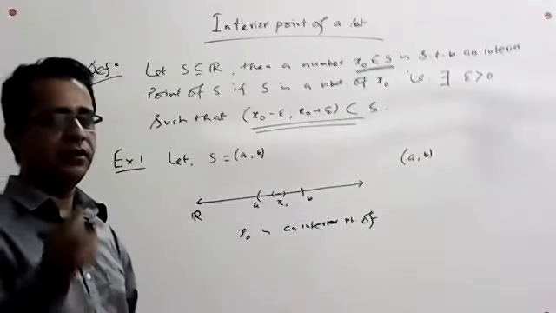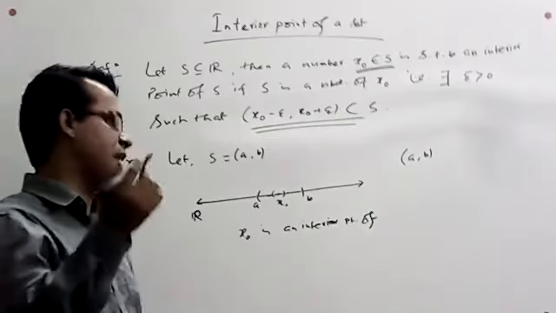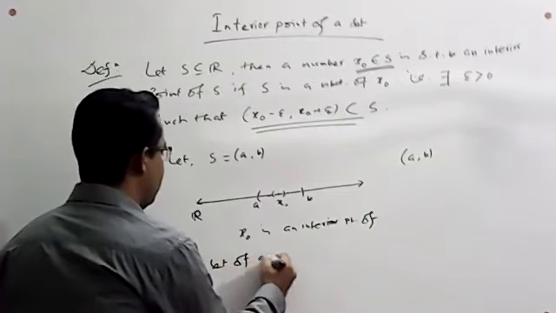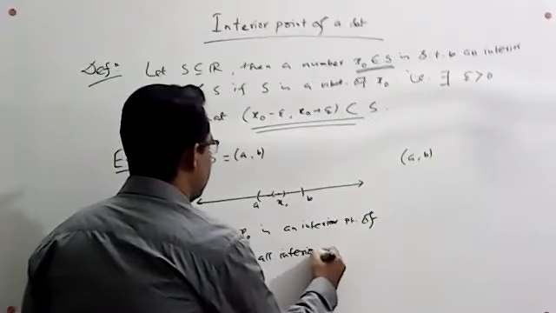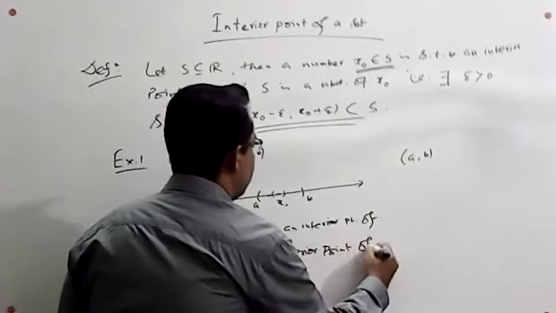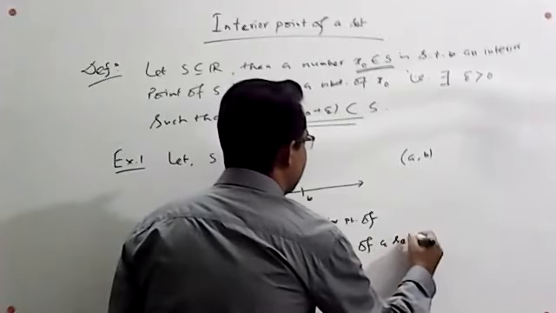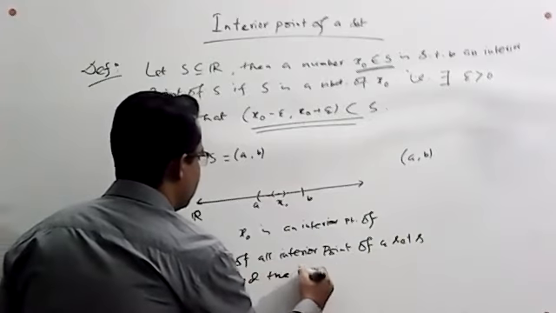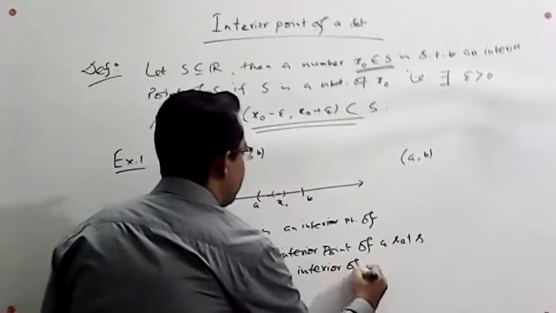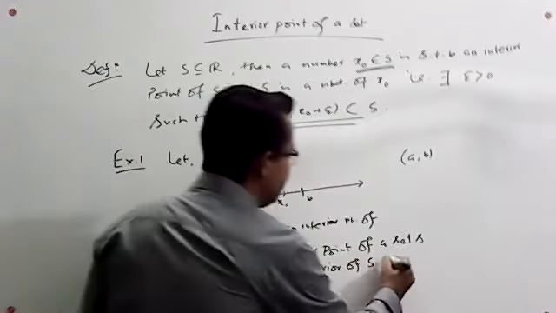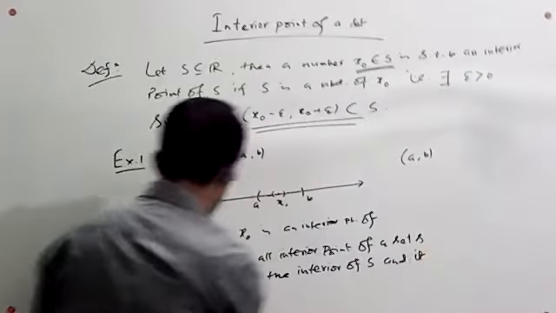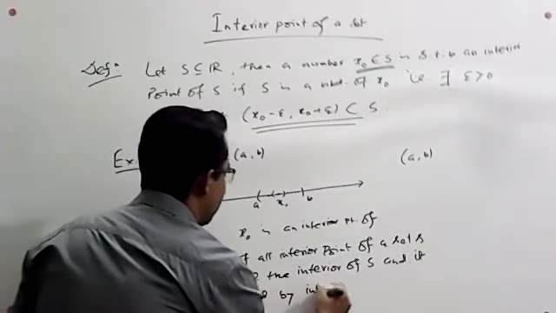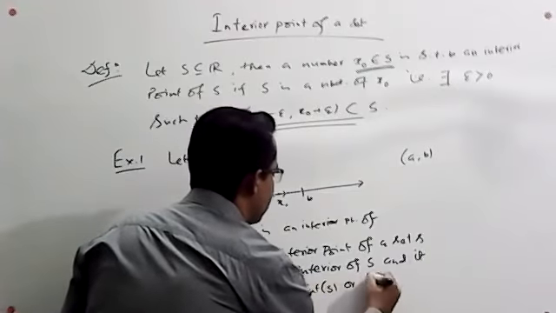The set of all interior points is called the interior of the set. That is why the set of all interior points of a set S is called the interior of S, and it is denoted by interior of S or S naught.